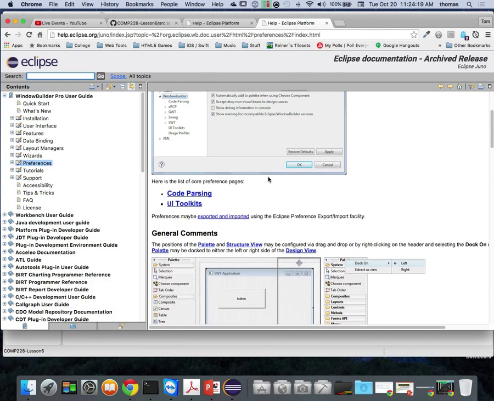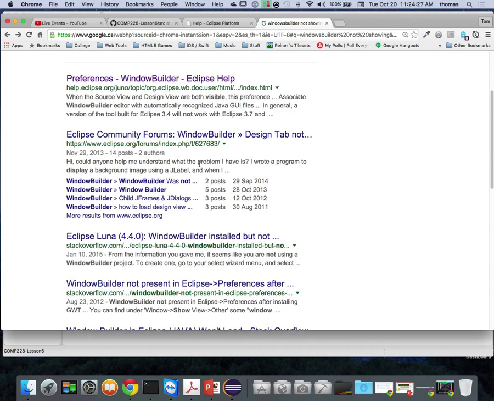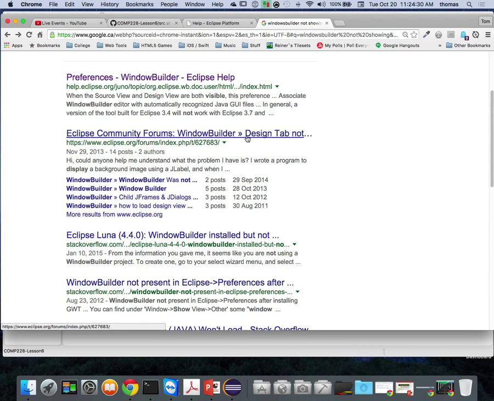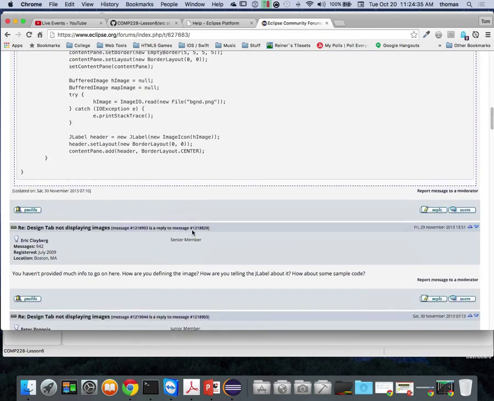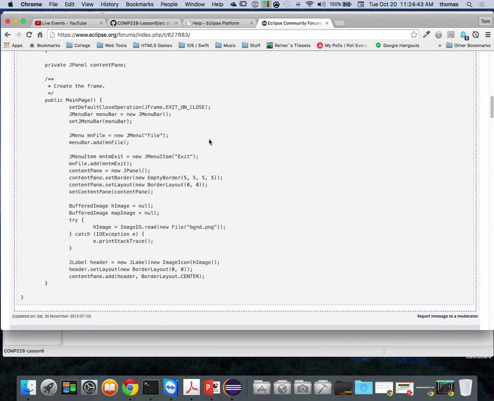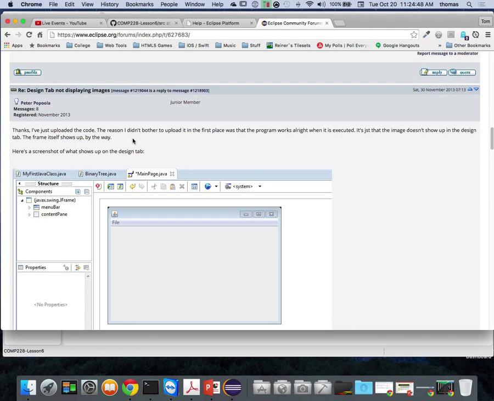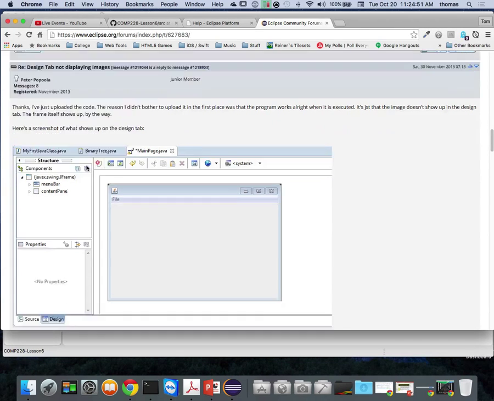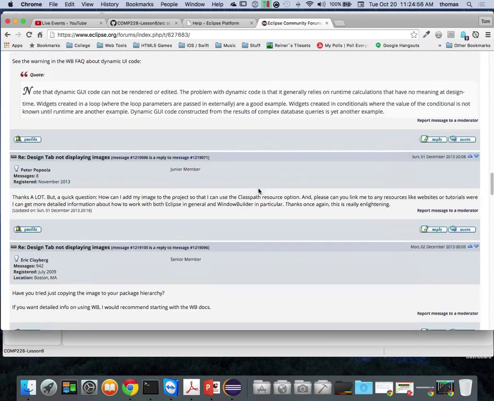And that's not really it. That's because that's Window Builder Pro, right? And here's my Eclipse community where it says Window Builder Design tab not showing. There we go. I've got all these things going on, but my design tab's not showing. How come? And what do you do to add this in? If you notice, some of the questions say, this is my code, and then how come I can't make this work? And then, thanks, I've uploaded the code. The reason I don't bother to upload it in the first place, and so on. This gives some updates, and it talks about how to generate this stuff.